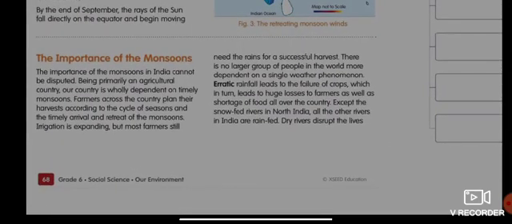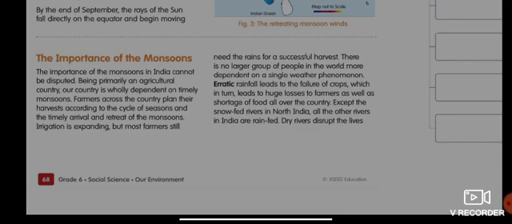The importance of the monsoons in India cannot be disputed. Being primarily an agricultural country, our country is wholly dependent on timely monsoons. Farmers across the country plan their harvest according to the cycle of seasons and the timely arrival and retreat of the monsoons.